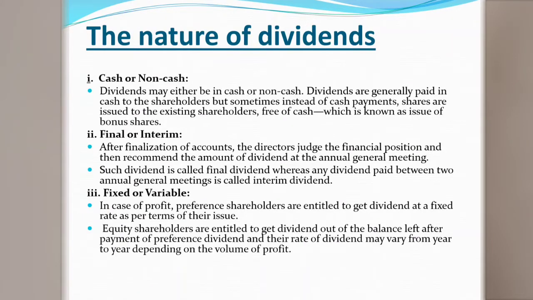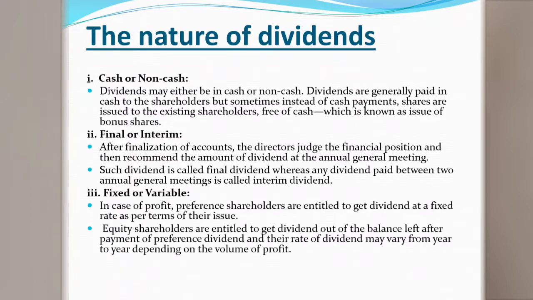And final and interim dividend. Final dividend refers to the dividend after the whole calculation of the balance sheet of the company's loss and profit within a year. Generally the auditor prepares the yearly financial report.